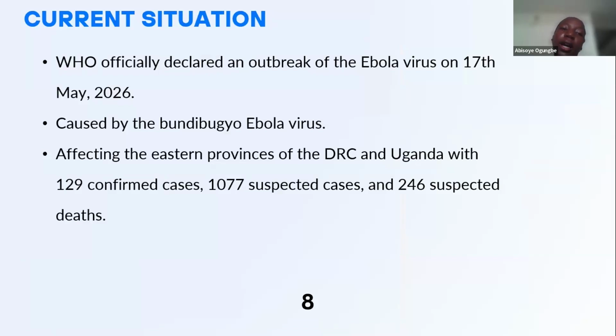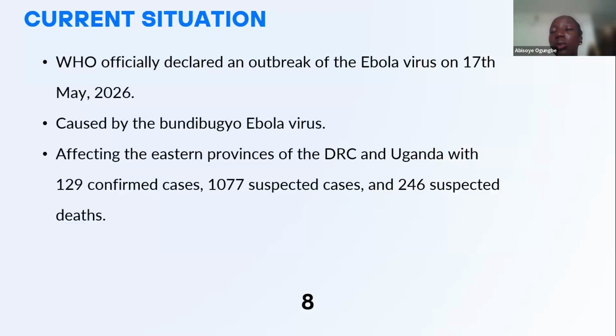Currently, the WHO has officially declared that there's an outbreak of the Ebola virus. This was announced on the 17th of May 2026, and it's caused by the Bundibugyo species of the Ebola virus. It's currently affecting the eastern provinces of the Democratic Republic of Congo. As I've said before, these outbreaks mostly come from Central Africa, where it then spreads to other countries.